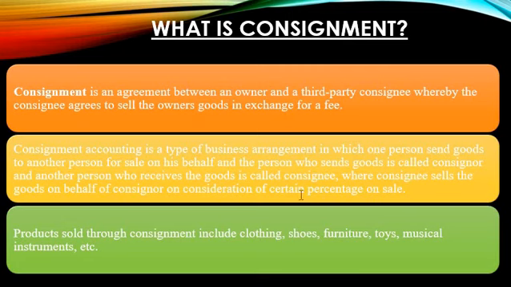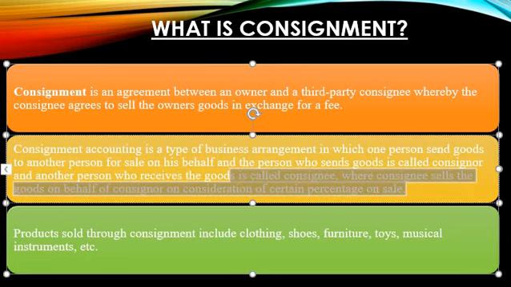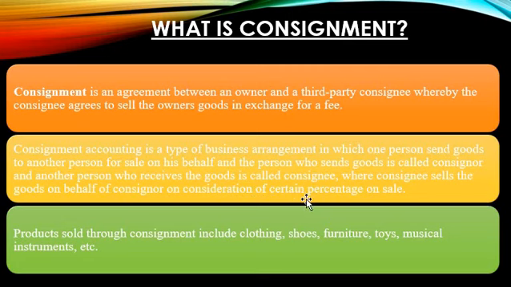The consignee sells the goods on behalf of the consignor in consideration of a certain percentage on sale. So if the consignee, that is the agent, sells the goods which belong to the consignor, he will get a percentage of the sale as commission for selling those goods. I hope you have understood the meaning here. Products sold through consignment include clothes, shoes, furniture, toys, musical instruments, etc.